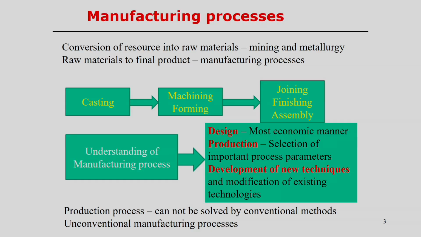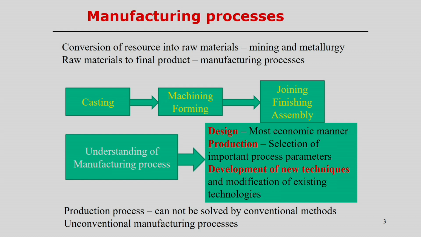So, from what point do we start the manufacturing processes? The first step is the conversion of the resources into raw materials. That subject is broadly in the mining and metallurgical section. So, we will try to look broadly at how we can convert the natural resources into the raw materials.